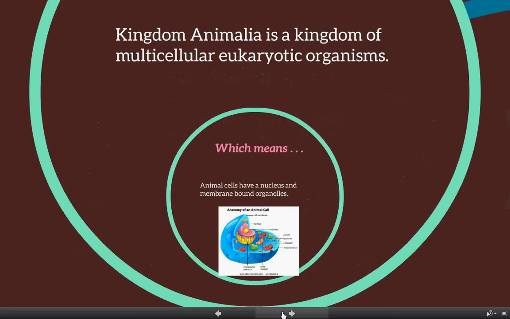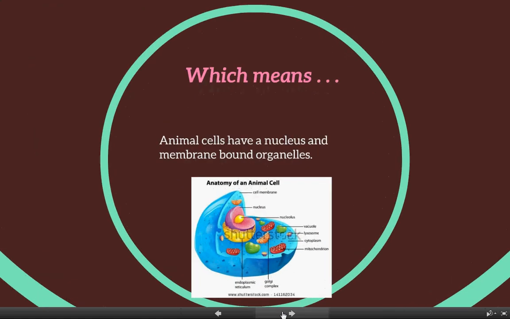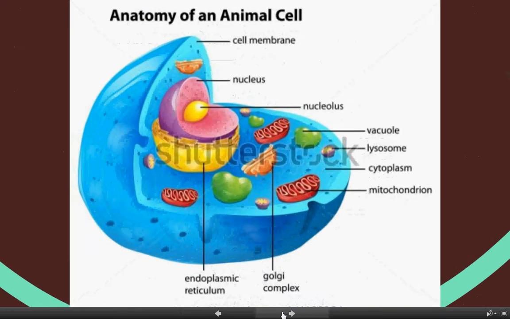Now, by eukaryotic, that does mean that animal cells do have a nucleus and they do have membrane-bound organelles. In fact, this is the anatomy of a typical animal cell. This should look extremely familiar to you because about October-ish is when we talked about eukaryotic cells and their structures, and we had to study a nice little picture of this cell. You had to learn organelle function. We talked about how the cell membrane works. So these should not be unfamiliar to you. And you can see right here the nucleus right in the middle.